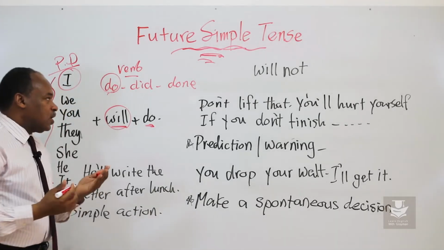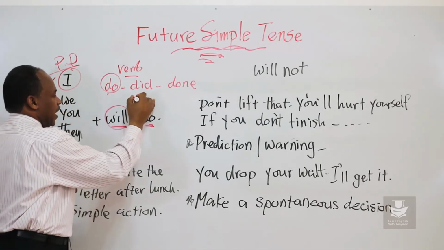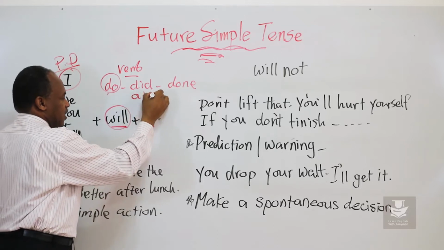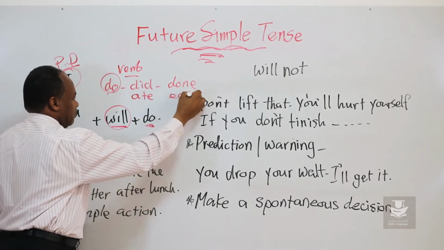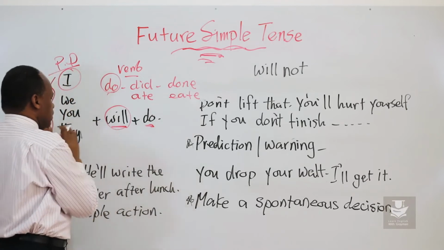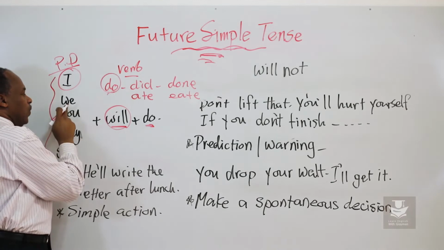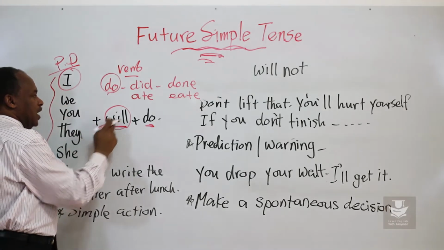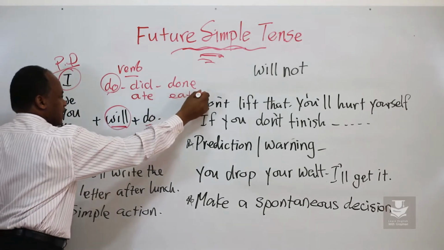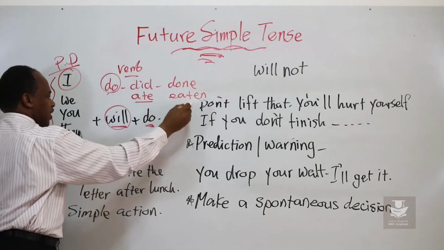I'll give you one example more. We have ate, and this is eaten. So if we wanted to make a sentence in the future, we will ate or eaten? No, this is not correct.